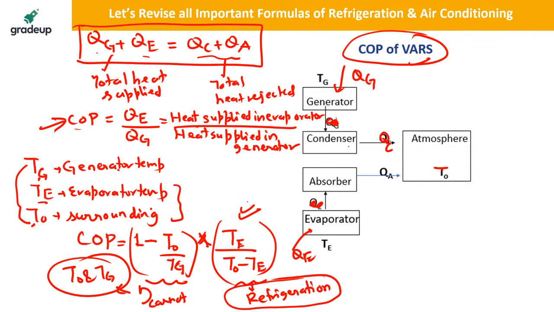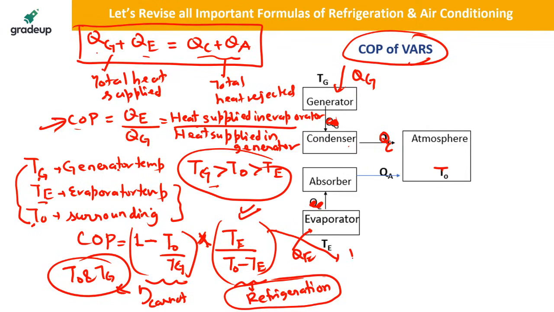So whenever a question comes on COP of a vapor absorption system, you have to find the 3 temperatures: TG, the highest temperature, then T0, the second highest, and the lowest temperature is TE. The temperatures should be kept in Kelvin. All the temperatures should be in Kelvin. This is important. Temperature should be in Kelvin only. Clear everyone? So this is how you will find the COP of a vapor absorption refrigeration system.